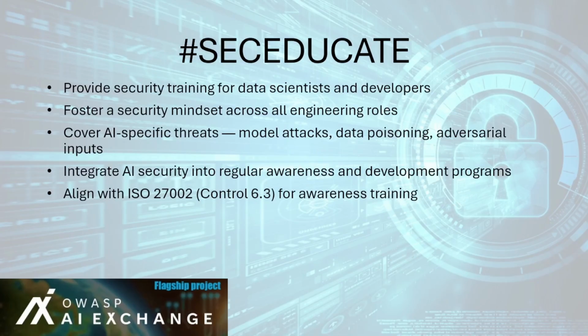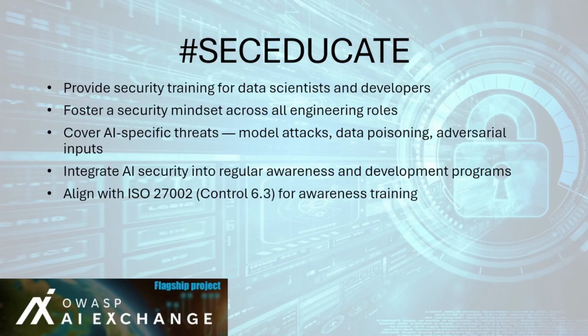The #SecEducate control emphasizes that security awareness is essential for everyone involved in AI development, not just traditional cybersecurity teams. Since AI introduces new risks such as model manipulation, data poisoning, and prompt injection, developers and data scientists must understand these threats as part of their day-to-day work. Education ensures that AI security is proactive rather than reactive. It empowers technical teams to identify and mitigate vulnerabilities before they become incidents. A well-informed workforce can spot suspicious data, detect model drift, and apply controls correctly throughout the AI lifecycle.